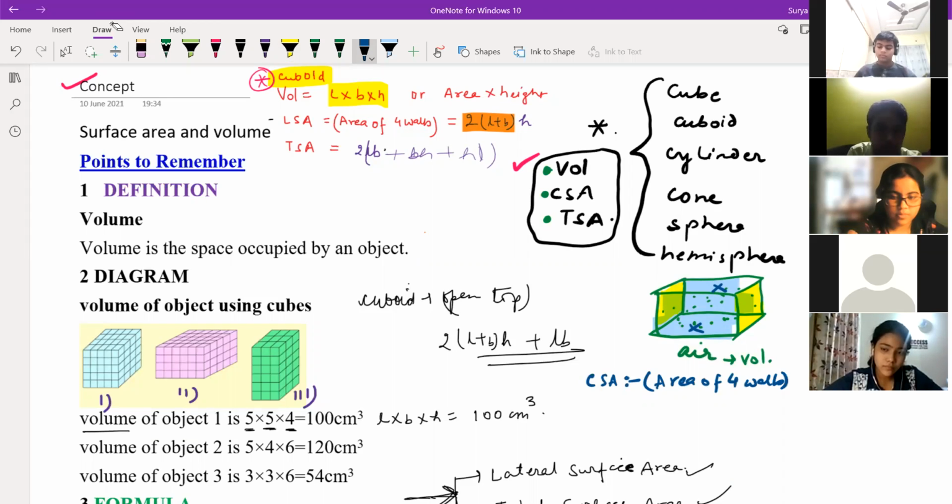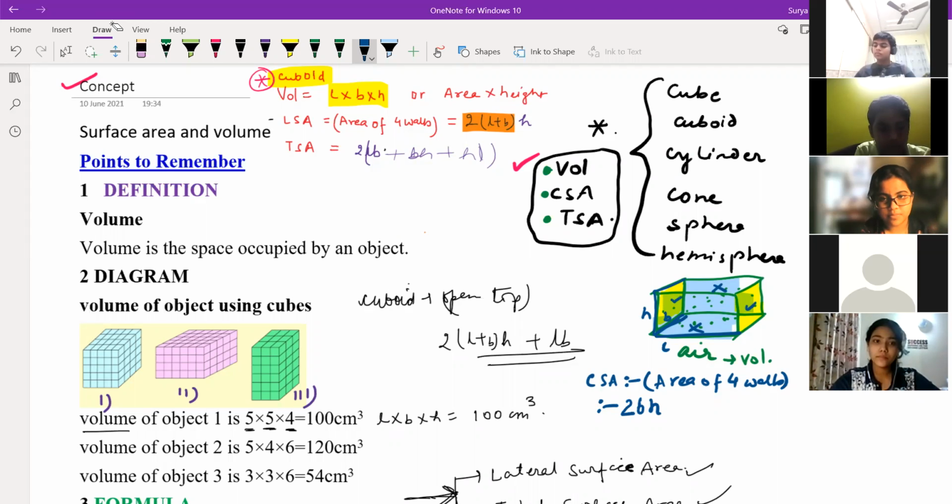So CSA is also known as area of 4 walls. This is your length, this is breadth, and this is height. If you see the left part, the area will be B into H, right? Try to understand. And the left and right areas will remain the same, that is, you can write 2BH. Is it clear? Yes, sir.